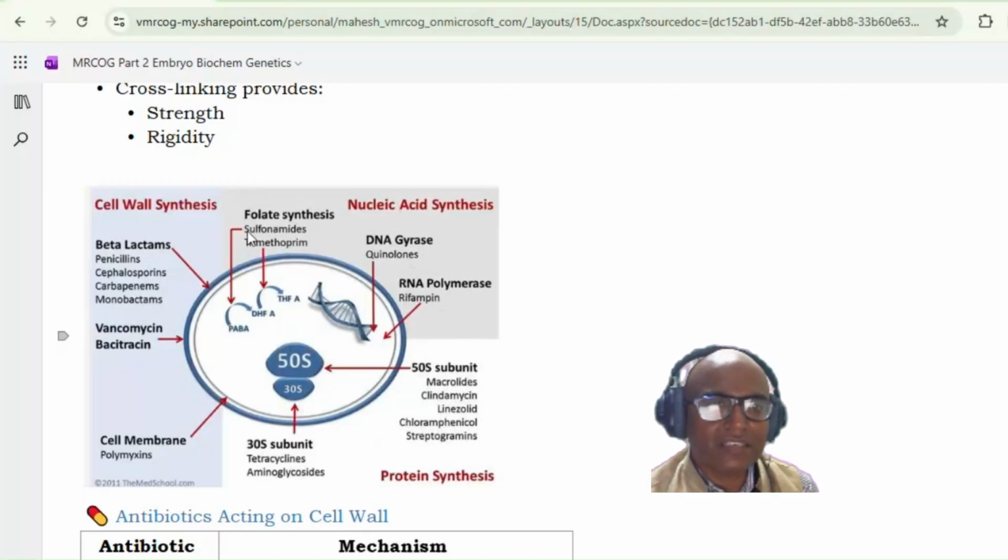So we should also know which antibiotics inhibit folate synthesis. And there is an antibiotic which acts on the cell membrane. There is only one antibiotic, that is polymyxin. So this is the overall thing we are going to discuss in today's session.